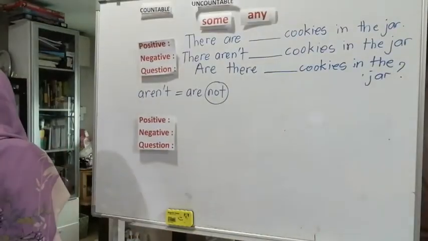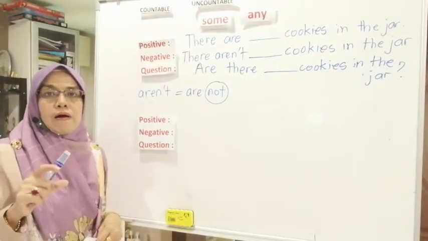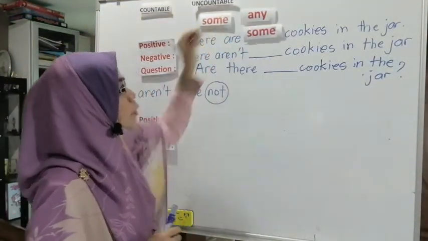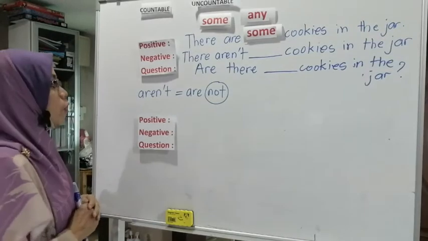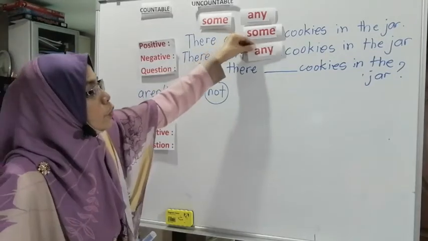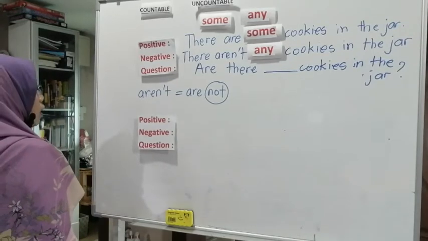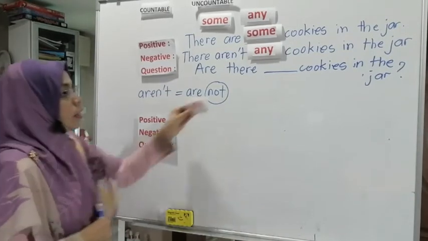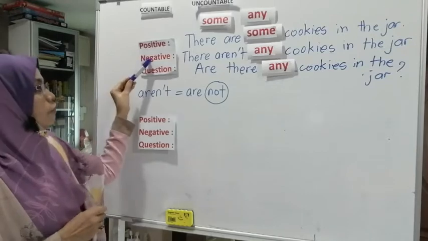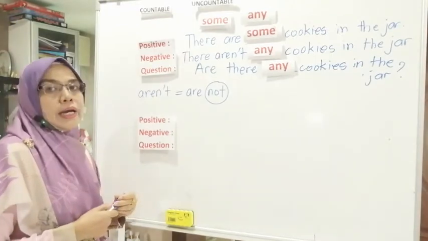There are cookies in the jar, so we put: there are some cookies in the jar. For negative: there aren't any cookies in the jar. And the last part: are there any cookies in the jar? So in the negative form and in the question form, you are going to use any.